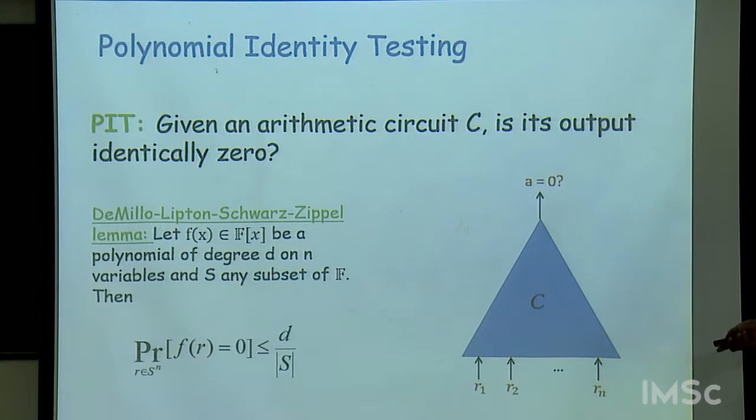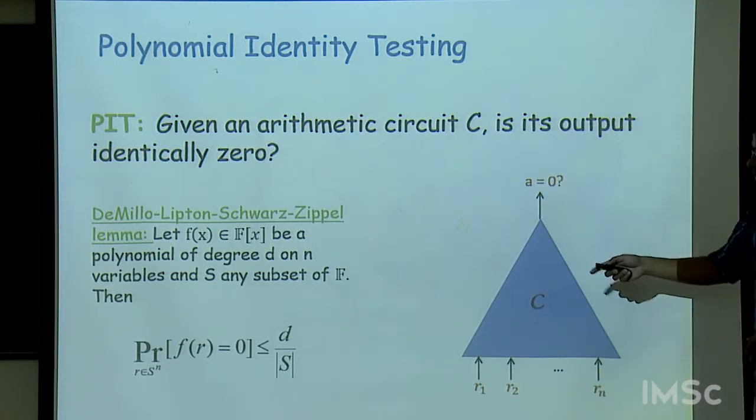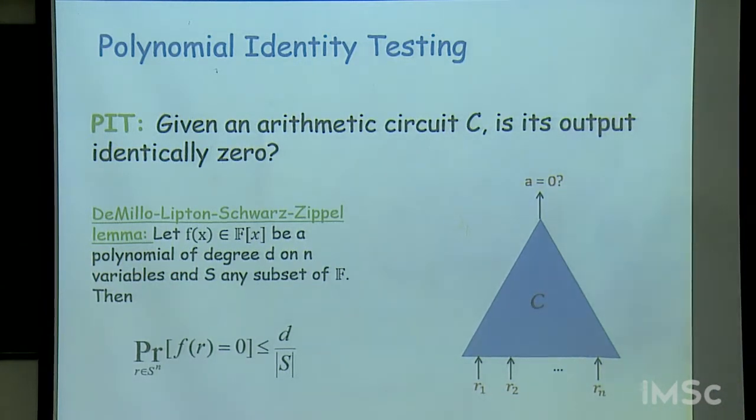That if you choose your inputs from a set of size, let's say twice the degree of the polynomial, you can upper bound the degree of the polynomial just by looking at the circuit. So let's say we have some upper bound d on the degree of this polynomial computed by C. And as soon as you choose your random inputs from a large enough set, the probability that it is 0, even though the circuit is non-zero, goes down very quickly. And that essentially gives you an efficient randomized algorithm for it.